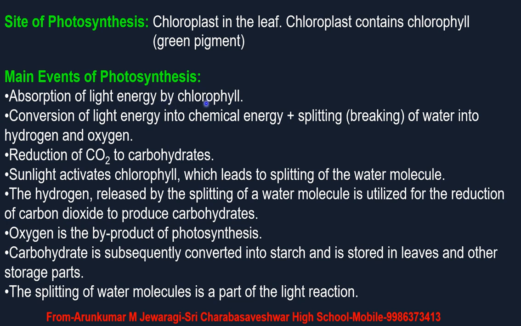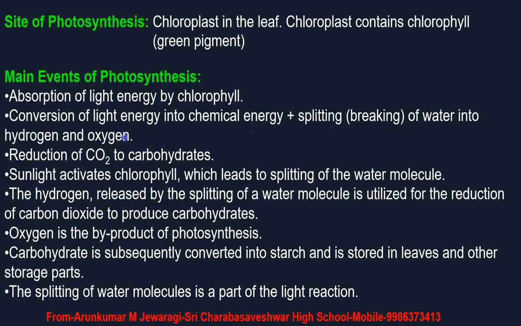Next, we are going to know about the main events which take place in the process of photosynthesis. First, absorption of light energy by chlorophyll. The chlorophyll present in the leaves traps the solar energy. That means absorption of solar energy is done by chlorophyll.